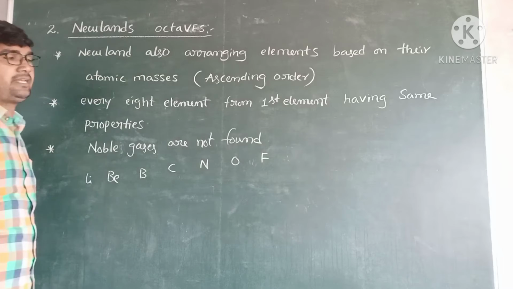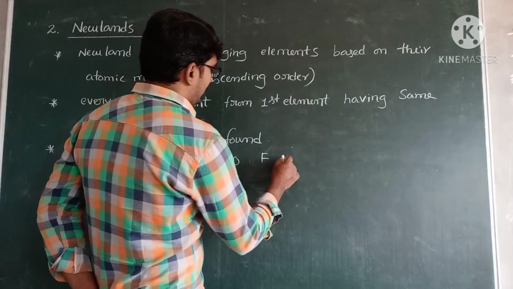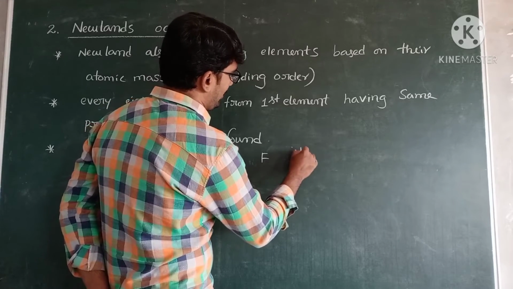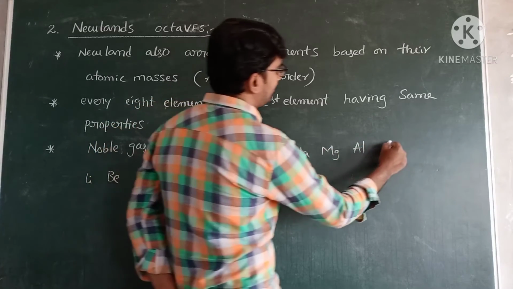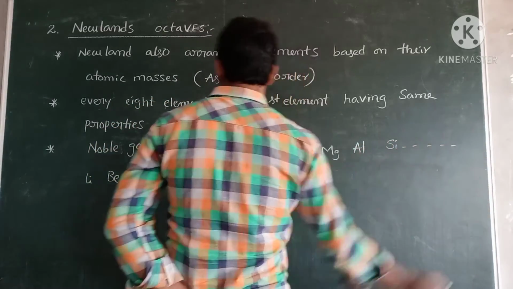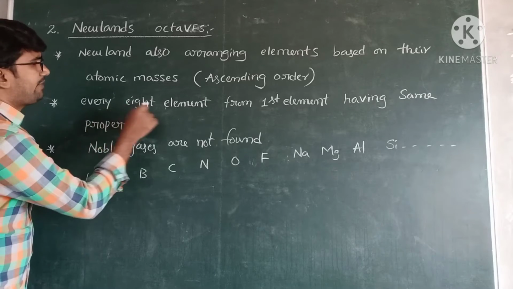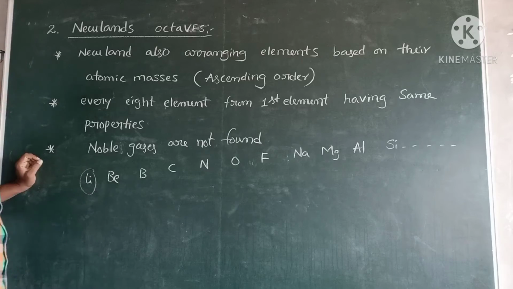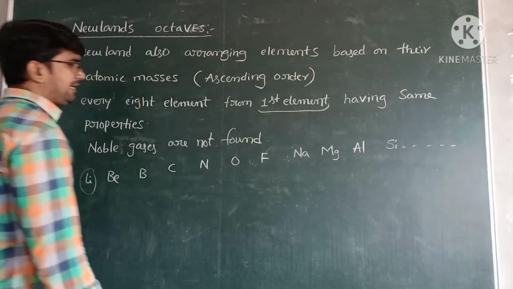Actually, neon is there, but neon is a noble gas, so neon was not included. Then sodium, magnesium, aluminum, silicon, and so on. Okay, the arrangement is completed. After that, what is the condition? Every eighth element from the first element. Which one is taken as the first element?